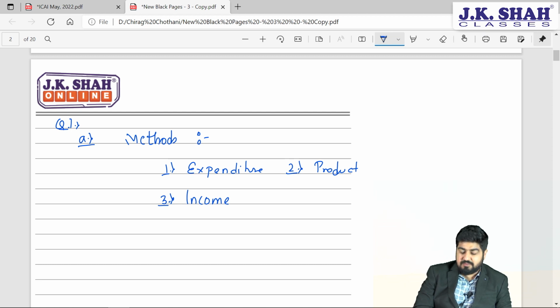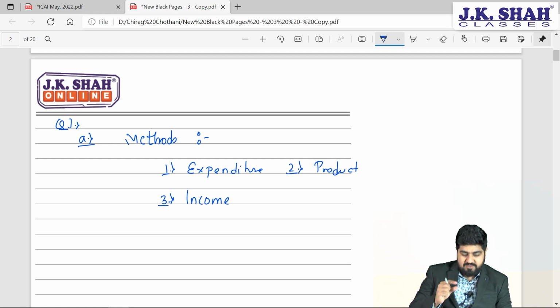Similarly, what do you mean by product method? Product method is nothing but the value addition method, or value added method. In this case, you need to have the data with you, and that will be the addition which is done in the production methodology. So these are the things which we have in question number 1, part A. So how will you answer?